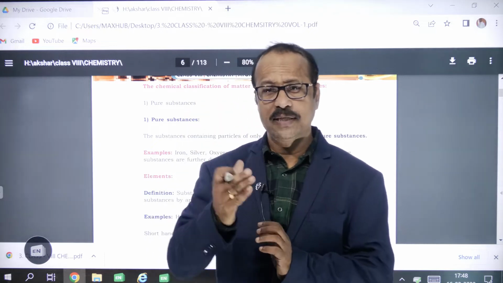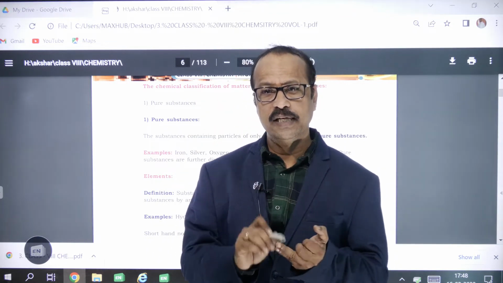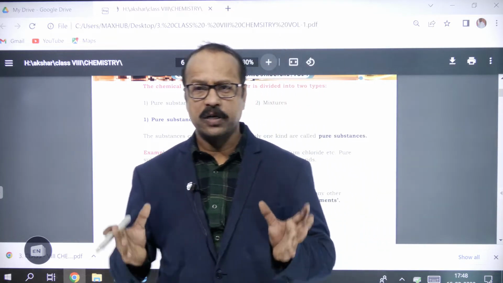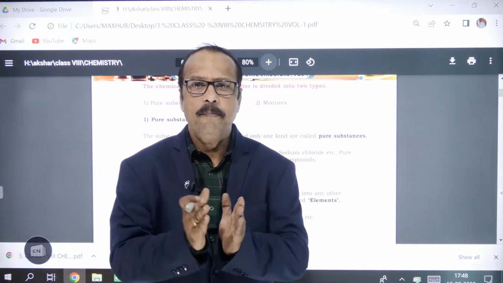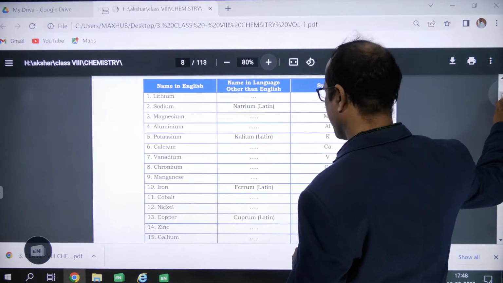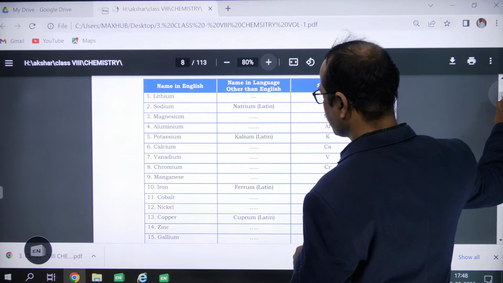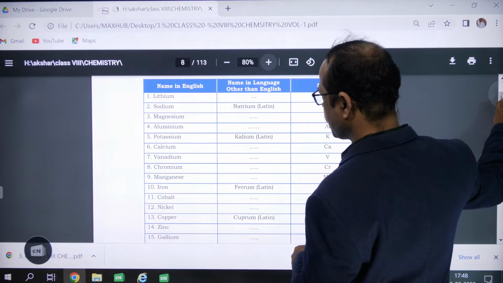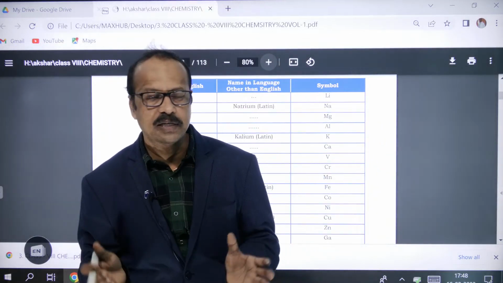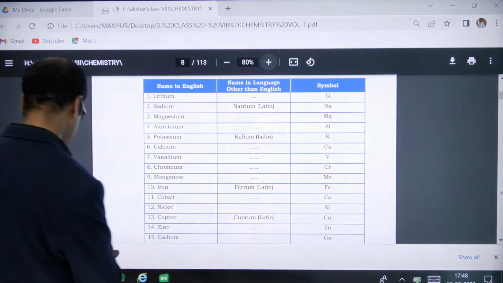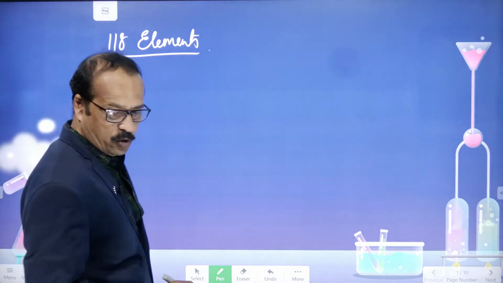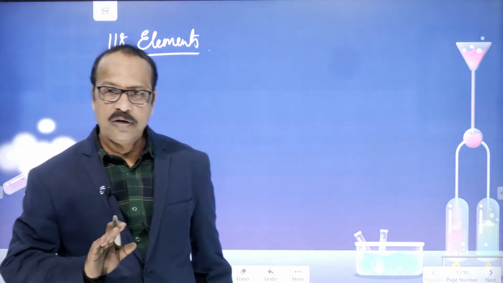Examples of elements are hydrogen, helium, lithium, beryllium, boron, which I gave; those come under elements. And compounds are molecules made up of two or more different elements, like carbon dioxide, sodium chloride. So these are the names of the 20 elements I have given you, and how the symbols are given I already discussed in the previous class, but once again let's see here. Here are elements 1 to 20, which is already done,